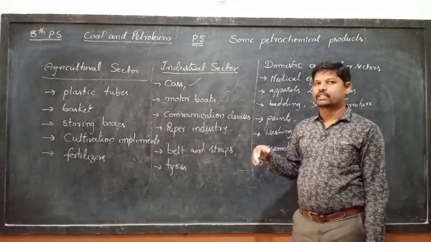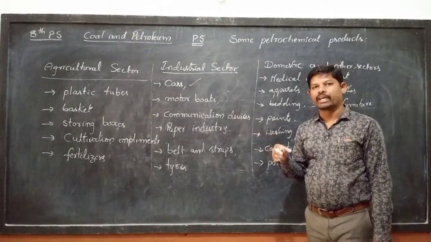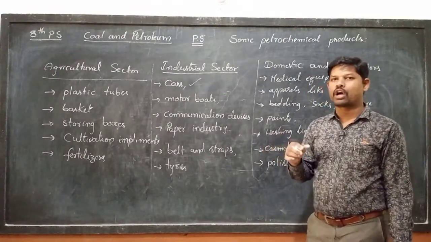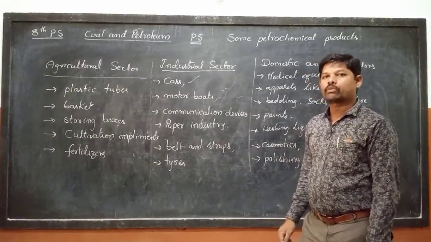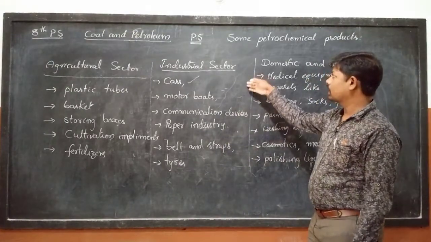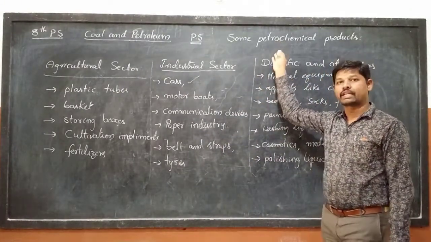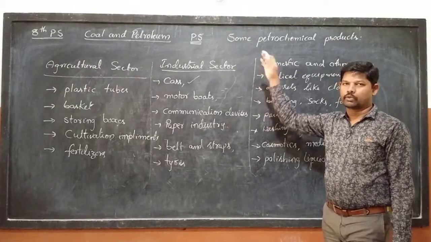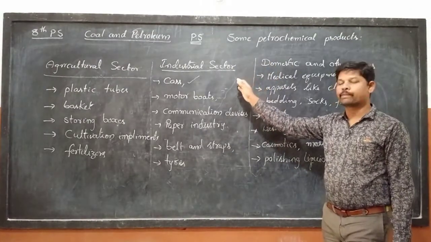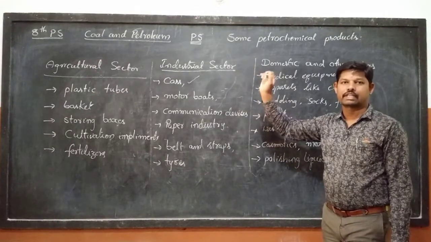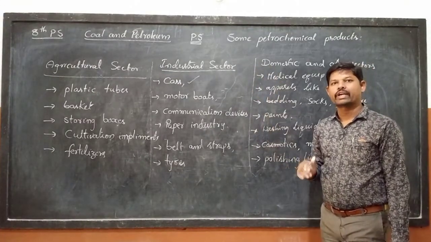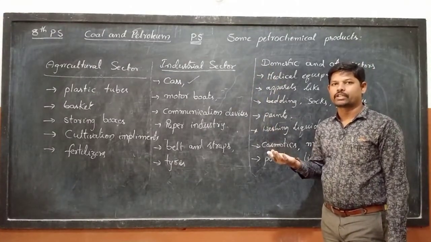But nowadays some products made from wood, metal, and soil are replaced by petrochemicals. Here one thing we have to remember: the usage of petrochemicals has increased. In olden days also there was use of petrochemicals, but at a lesser rate. Nowadays more petrochemicals are used.